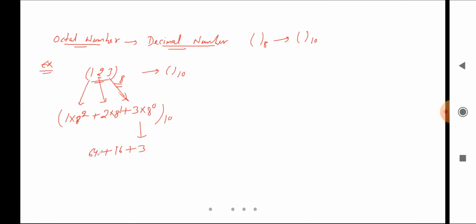Multiply by 1, 64. And if we add this, 64 plus 16 is 80. Now the result is 80. 80 plus 3 is 83. And what is the base here? It is 10. So this is the result for this number.